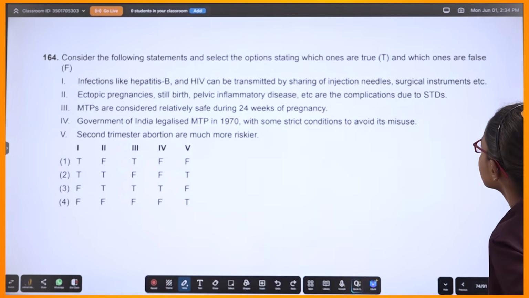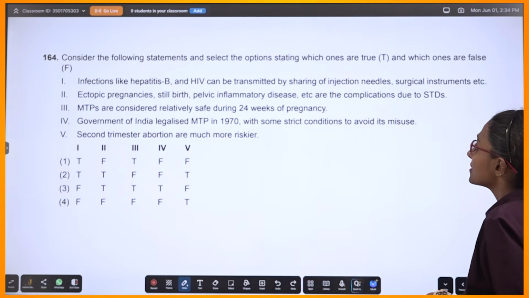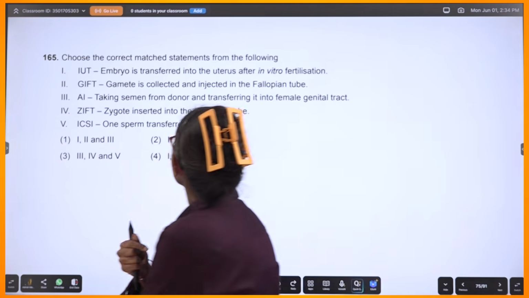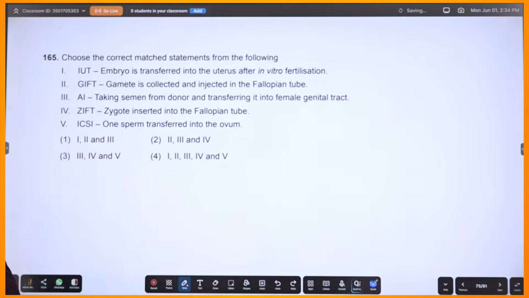Okay. This is again a true false statement. I'm not doing this with you guys. Okay, let's see this. Choose the correct statements from the following.